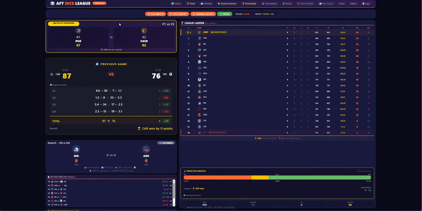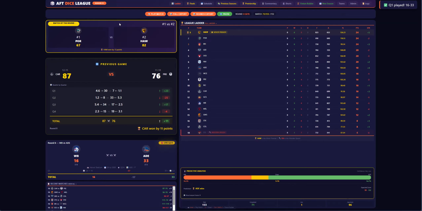Last game of the round for round 8 is Western Bulldogs versus Adelaide Crows at Marvel Stadium. We've got the Bulldogs in 13th place, Adelaide in 7th. Let's go to the first quarter. In the first quarter, Adelaide have kicked 5 goals, 3:33 to Western Bulldogs, 2-4-16. So the Bulldogs are 17 points down.